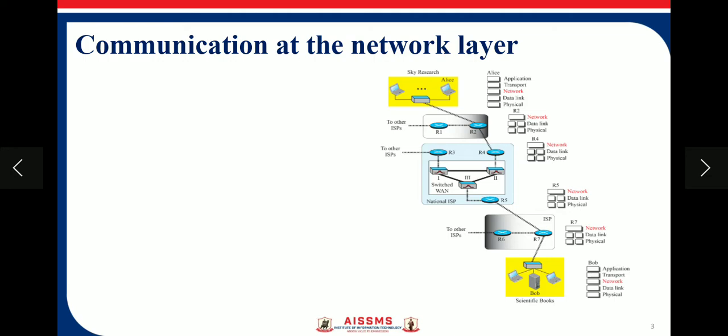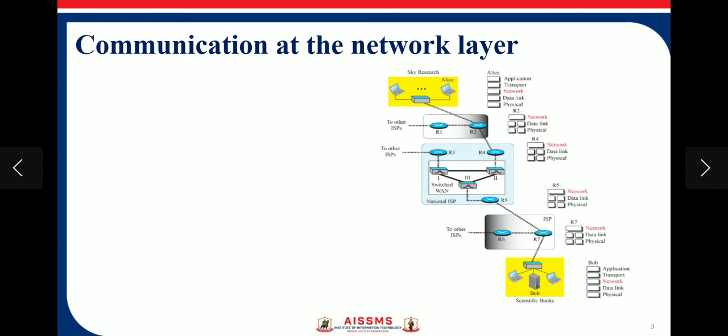It starts from the application layer, then the transport layer, then the network layer. In the network layer there are various types of routers. See in the diagram R1, R2, R3, R4, R5, R6, R7.